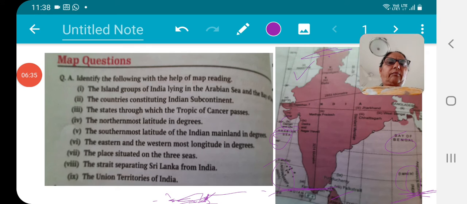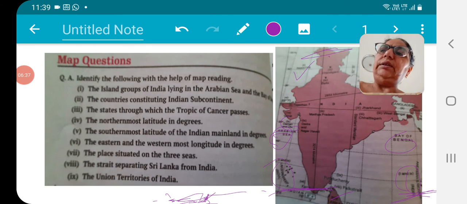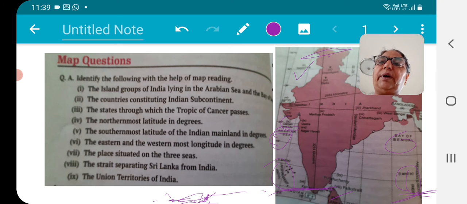Then our question number 5: the southernmost latitude of the Indian mainland in degrees. Do take care, for the mainland it is 8.4 degrees. If it is asked for the island, then here it is Indira Point, Andaman Nicobar Islands.